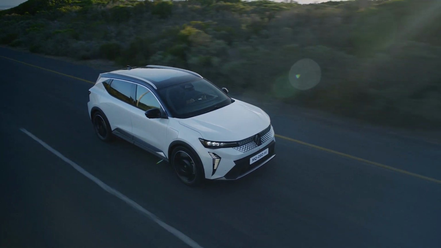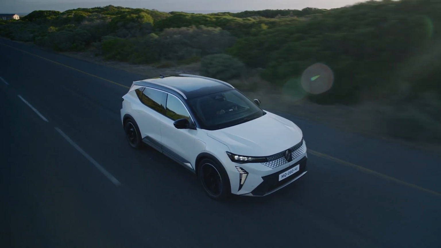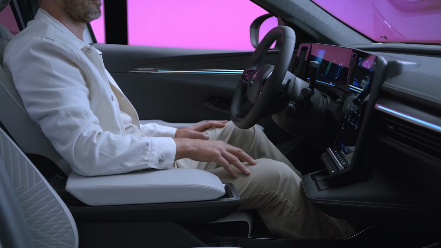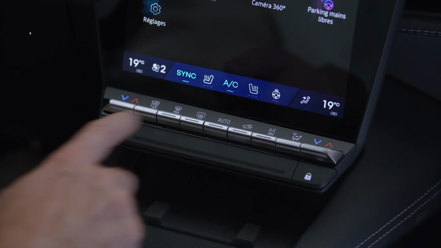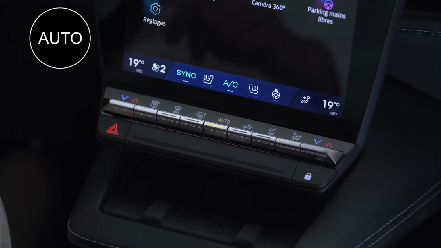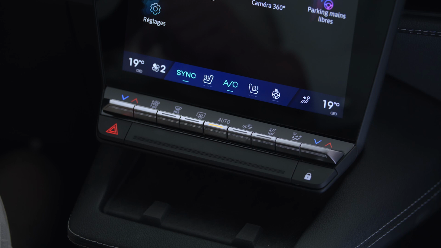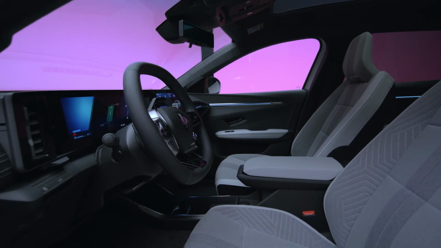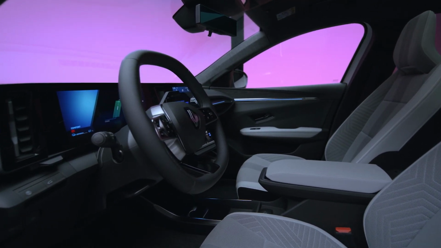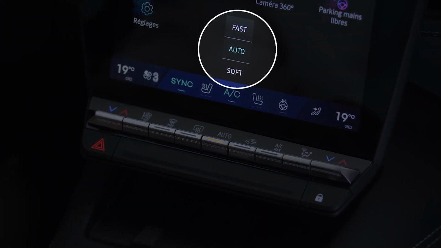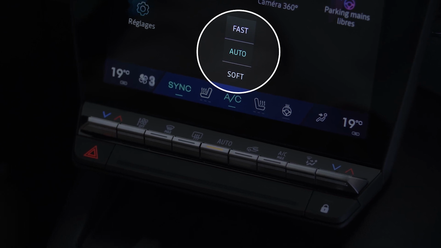Your vehicle is fitted with an automatic air conditioning system for optimum comfort. When you switch on automatic mode, the system can regulate air temperature, ventilation speed, air distribution in the passenger compartment, and air recirculation to maintain a comfortable environment and ensure good visibility. Automatic mode has 3 programs: Auto, Soft, and Fast.